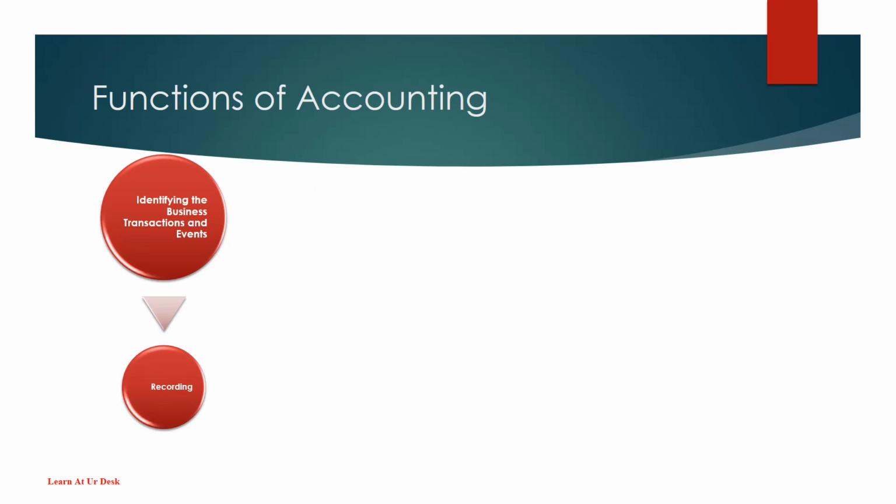The second function is recording. Recording is the basic function of accounting. After identifying, all business transactions are recorded in the original books of accounts, known as the journal. So the process of recording business transactions is known as journalizing.